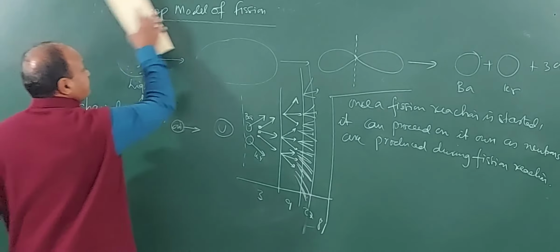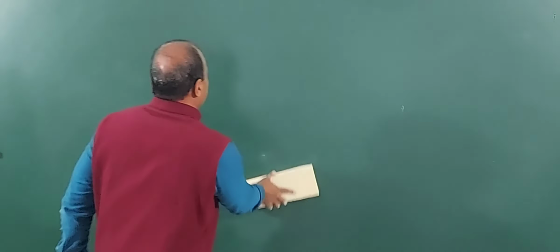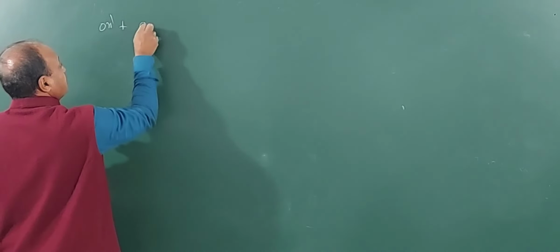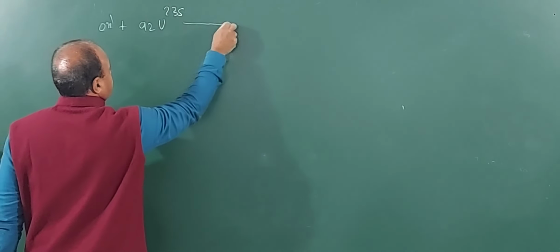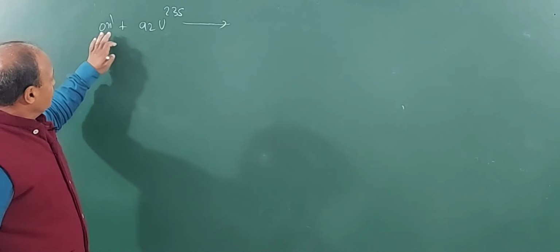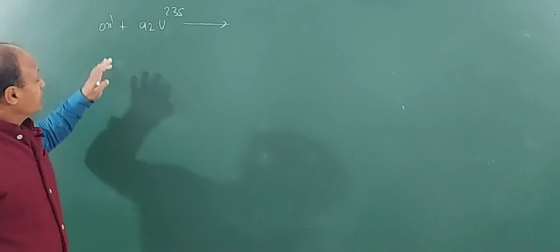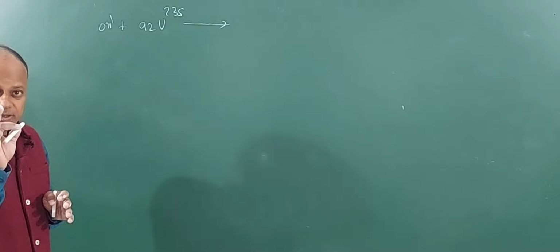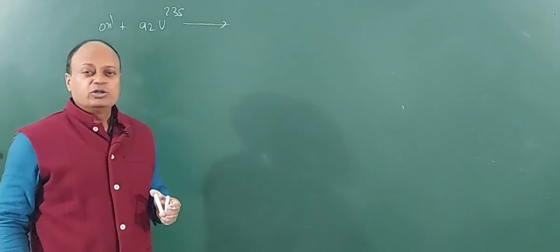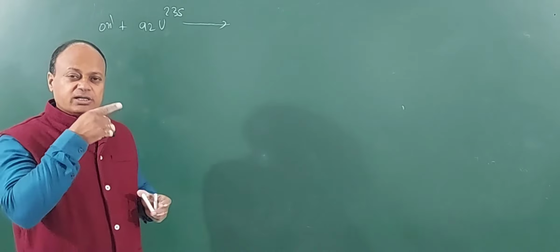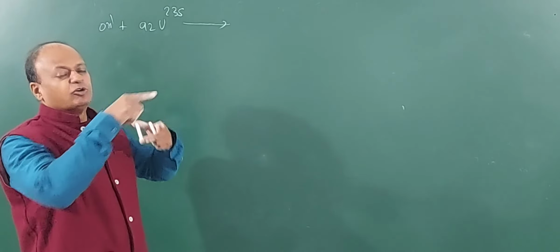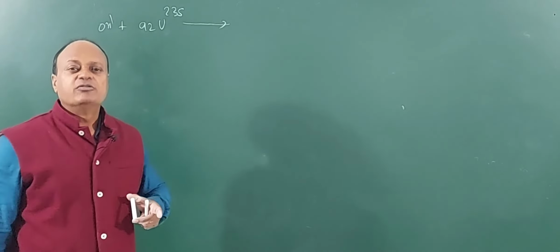See, the first key thing here: if you see the fission reaction, this neutron is moving into the nucleus of uranium-235. So this neutron has to be captured by the what? Uranium nucleus. Very important. If you want to break a window, what will you do? If you fire a high velocity bullet at a window, the bullet will make a hole in the glass and will go through. It will not shatter the window pane.